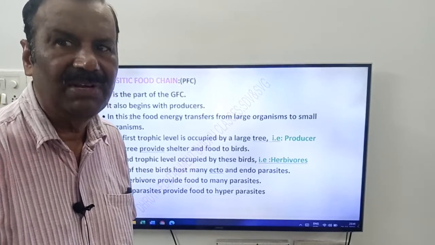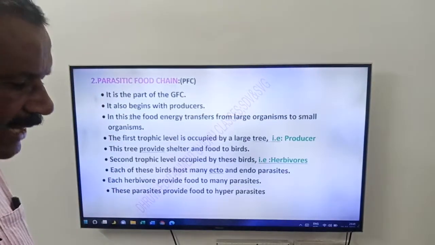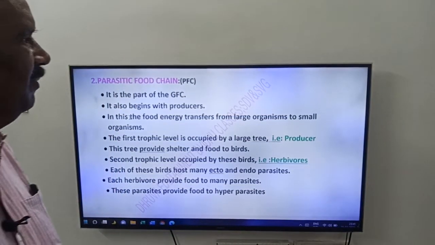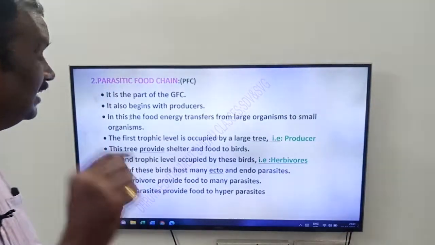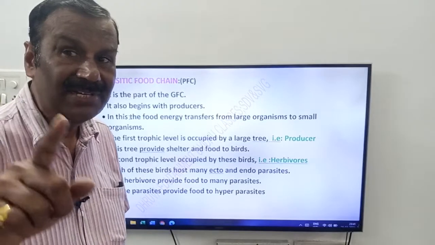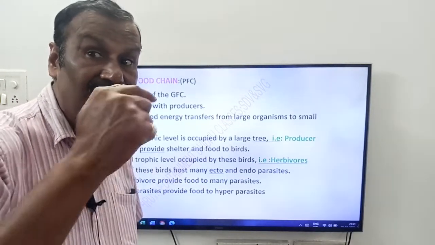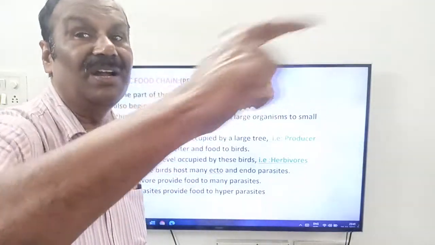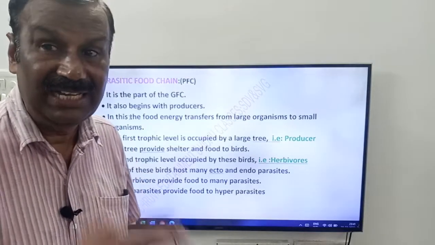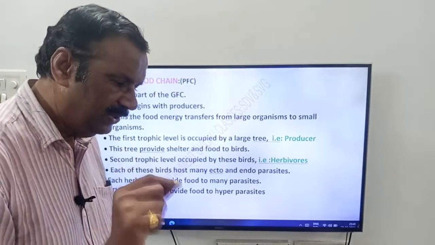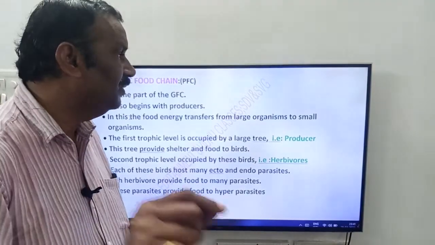So the first trophic level is occupied by whom, friends? Producers or autotrophs. See friends, that is the difference, friends. In the parasitic food chain, the food energy is transferred from large organisms to small organisms. Whereas in the grazing food chain, it is small to large, friends. Here, large to small. So in this, the food energy transfers from large organism to small organism.